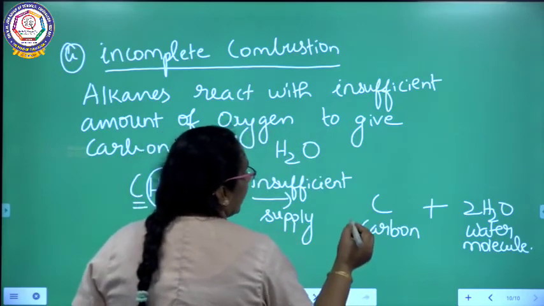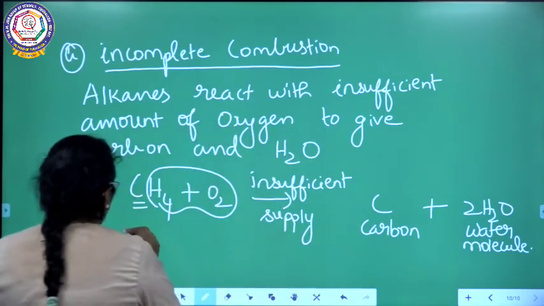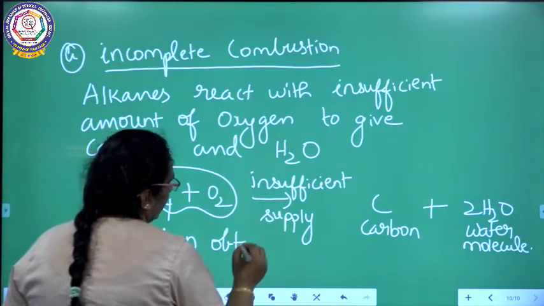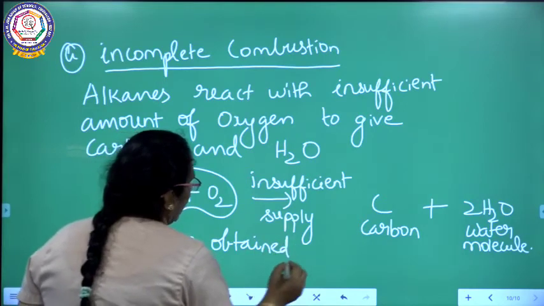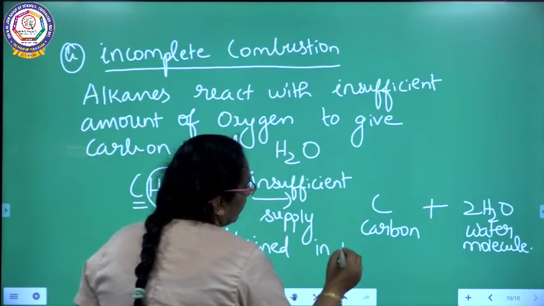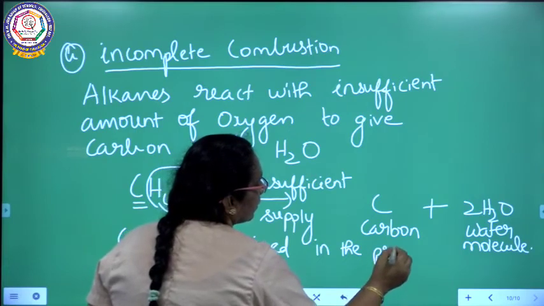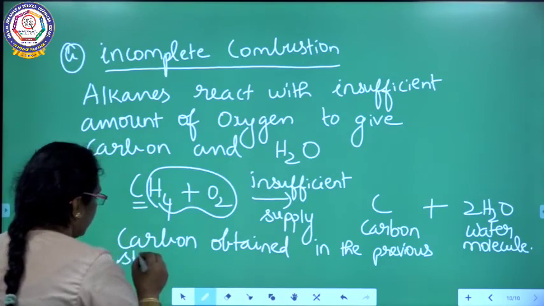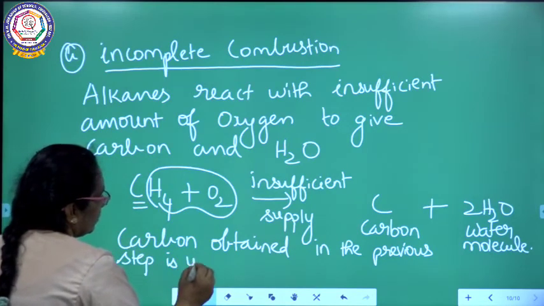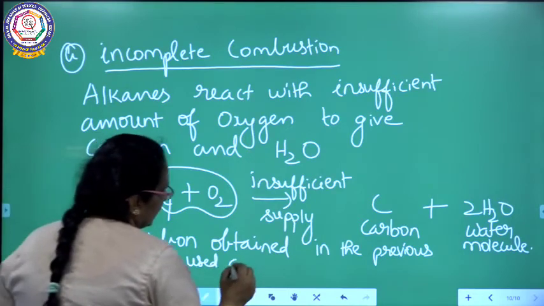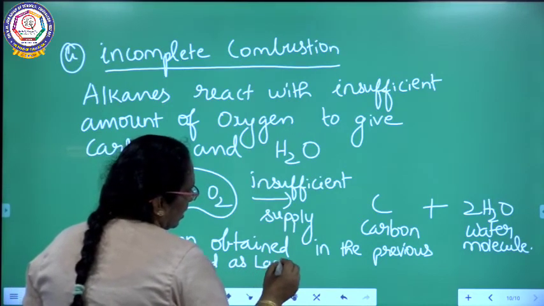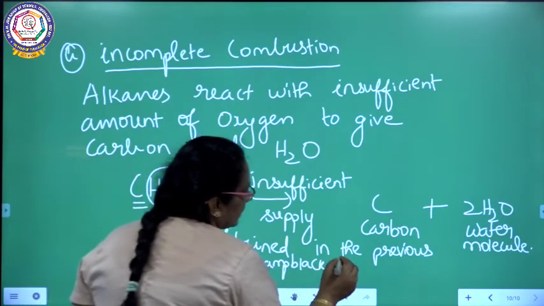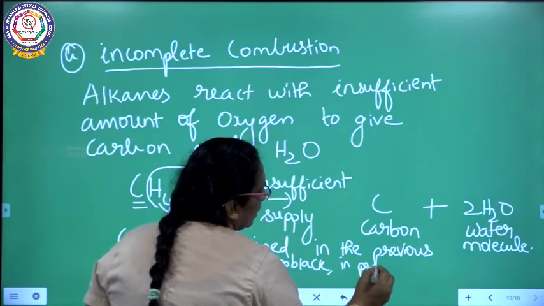And this carbon, obtained in the previous step, is used as lamp black, as well as in printing inks, in the printing press.